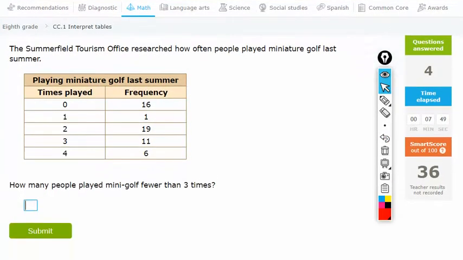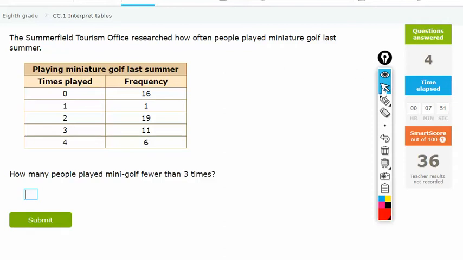Okay, so moving right along. So basically with these, you just got to read and answer the question. All right, so last one.